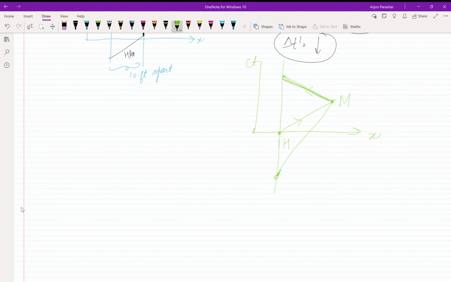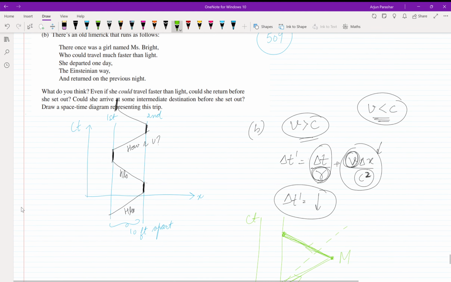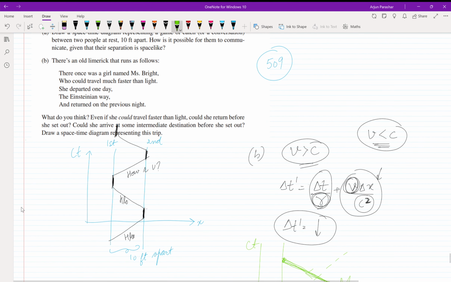It depends from which perspective, or from which reference frame we are seeing her. So this line will not come in the space-time diagram. So this is the space, and this is the world line in her axis. So you can say home to market and market to home. So time increasing, axis increasing. So we can say that in our axis it is not possible, but in her axis, in her reference frame, it is possible. So this was the explanation of this example or this problem.